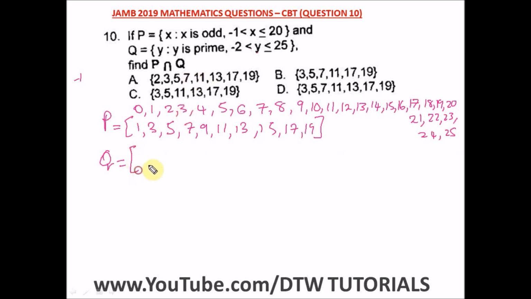Its only factor is 1 and itself. So the first prime number here is 3. Let's write this down. We have 3. Our next prime number will be 5. The only factors of 5 are 1 and itself. Next is 7, and our next prime number is 11, whose only factors are 1 and itself.